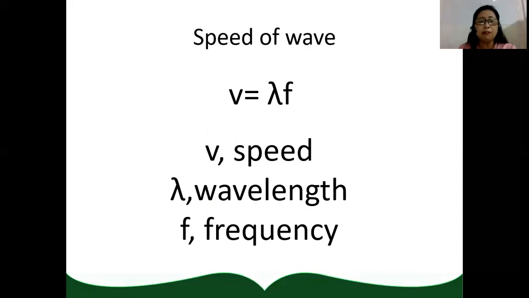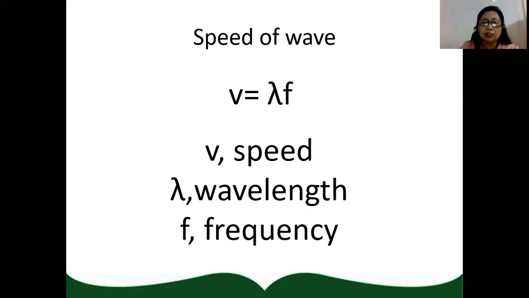When you were in grade 7, you also computed for the speed of a wave. The symbol for the speed of the wave is V, and it is equivalent to lambda times f. Lambda is the symbol for wavelength, while f is the symbol for frequency. The unit of wavelength is meter, and the unit of frequency is hertz or per second.